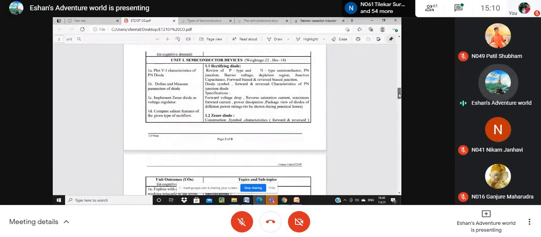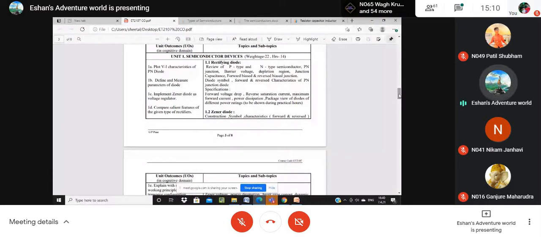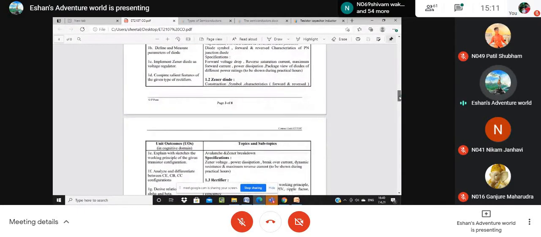If we are talking about chapter 1, the name is Semiconductor Devices. In this chapter we are studying the different basic components which are used to design electronic circuits. For example, the diode. We have to do a detailed study of the rectifying diode and the Zener diode.